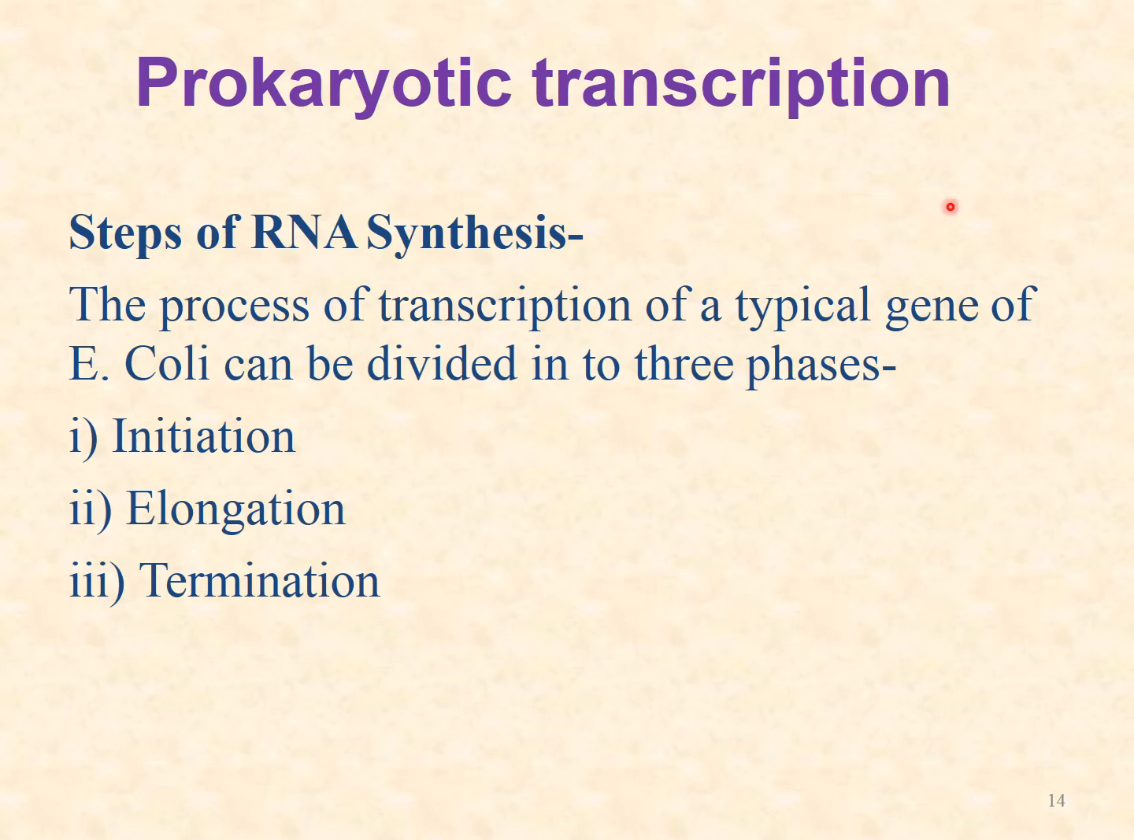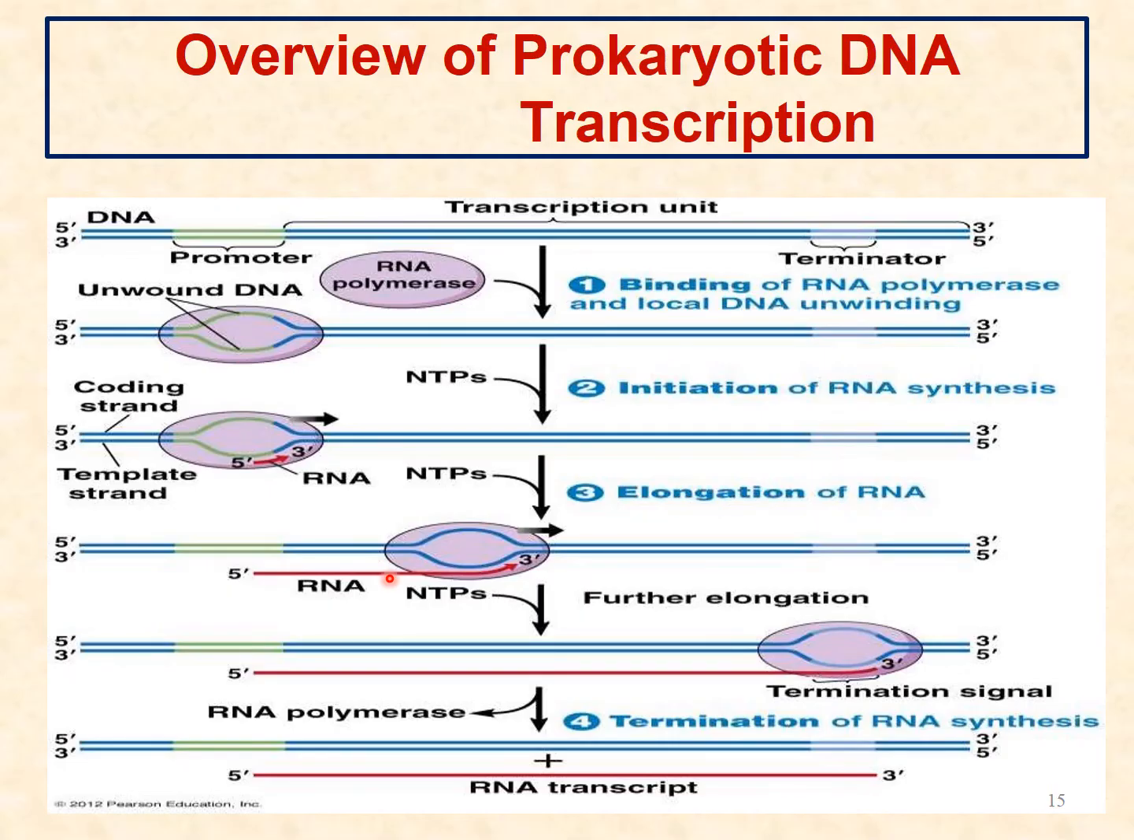Now prokaryotic transcription has 3 steps: initiation, elongation and termination. Now you can get an overview of how the synthesis takes place. So what is the first process? The transcription unit, RNA polymerase will bind, and it will unwind the DNA molecule. With this unwinding of the DNA molecule, new synthesis of RNA starts.